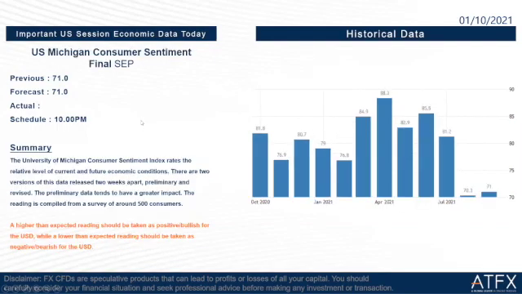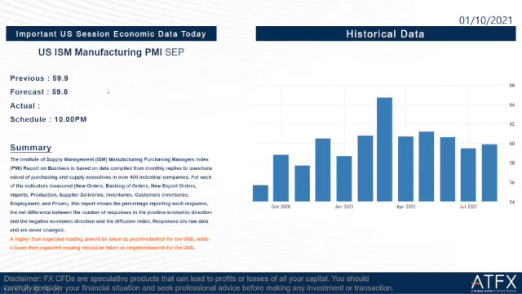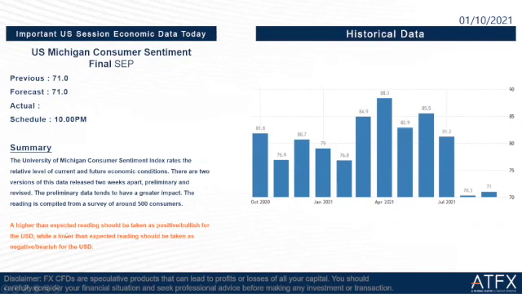Then we go to the last one of the important economic data today, which is US Michigan consumer sentiment final, September. The previous is 71, same as the forecast at 71. The actual data is going to release at 10 o'clock tonight, same as the ISM manufacturing PMI. If higher than expected, the reading should be taken as positive for USD, while a lower than expected reading should be taken as negative for the USD.